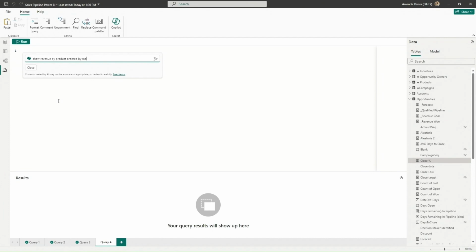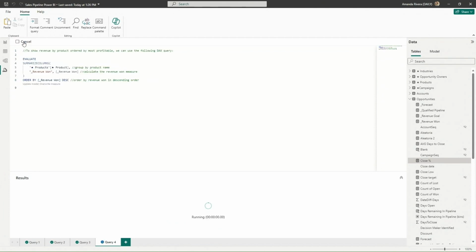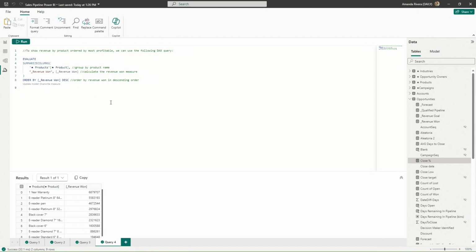It's very similar to the notebook experience Nelly was showing you. Show revenue by product, order by most profitable. And as I run this, again, we have our beautiful DAX code generated. I know that I will be using this a lot because my DAX knowledge is pretty rusty, so I'm looking forward to this capability coming out. But again, it's really helping you accelerate, even being able to do things like write out your complex measures.